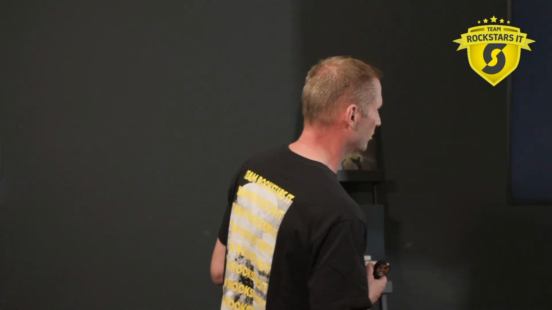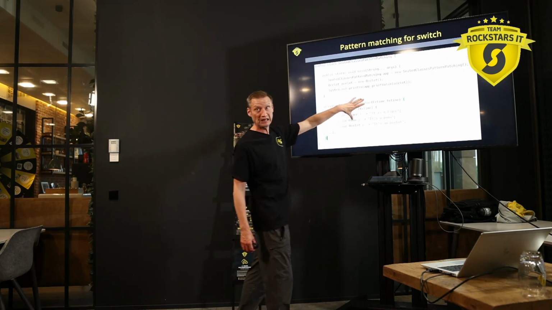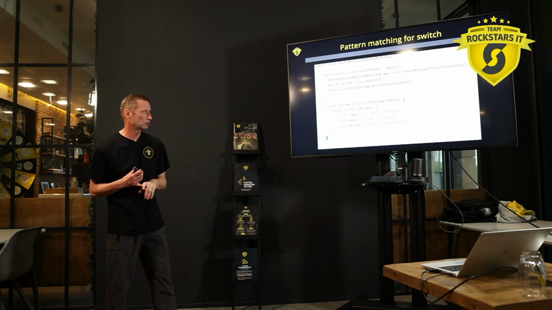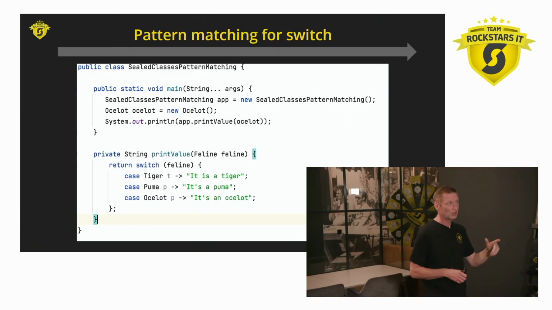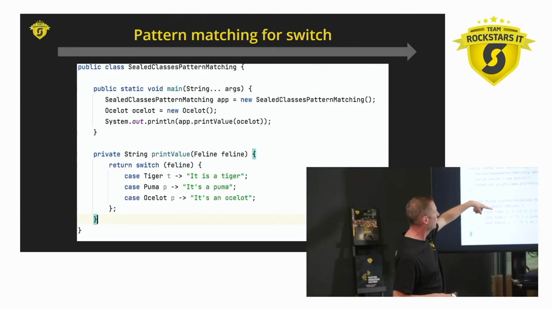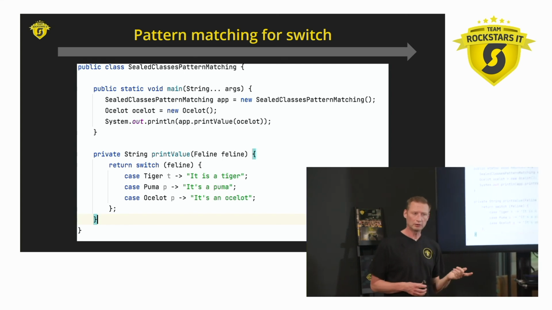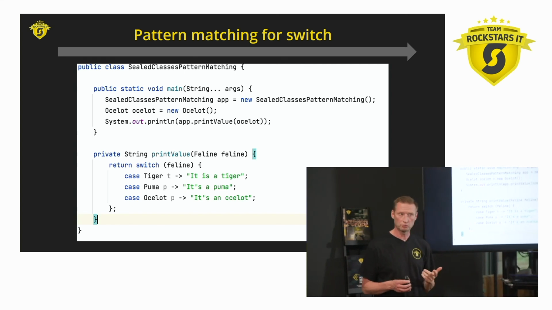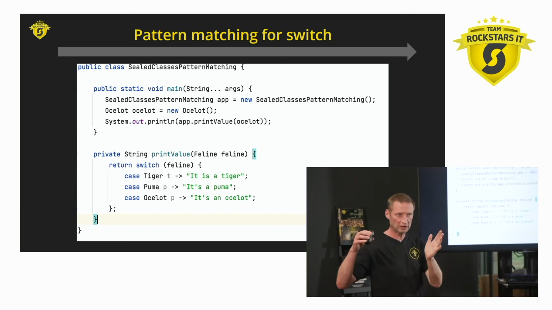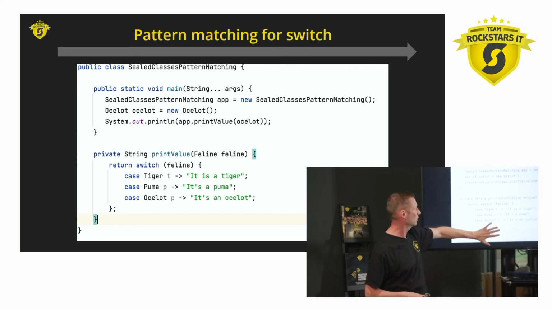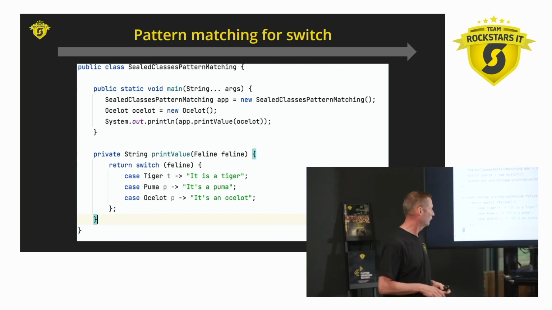Pattern matching, like we said before with the enum, is a bit of the same example. Remember the feline from before? She had three allows, so the tiger, the puma and the ocelot. So basically I'm doing a switch here now, and I only specified these values, and the compiler knows there can't be any more values because you specified them all. They were in the permits clause, so this works nicely. You don't need a default anymore, so this really fits nicely together.